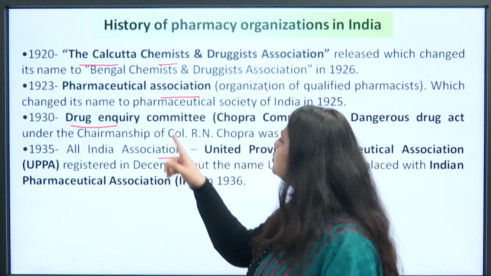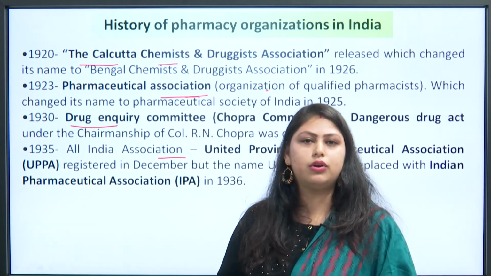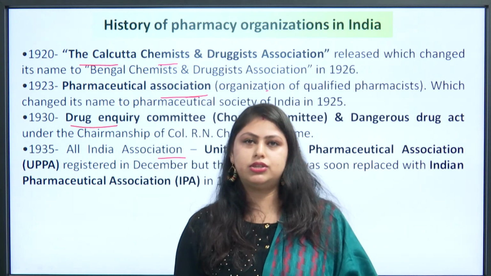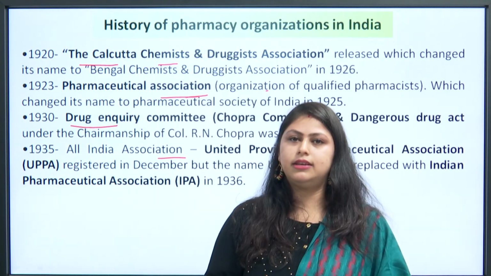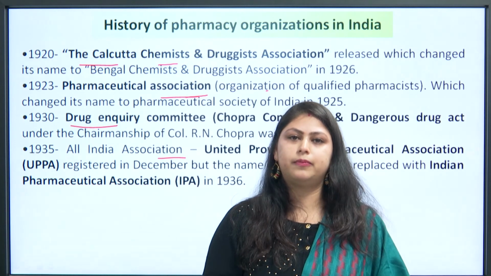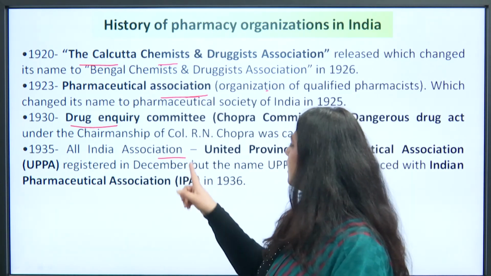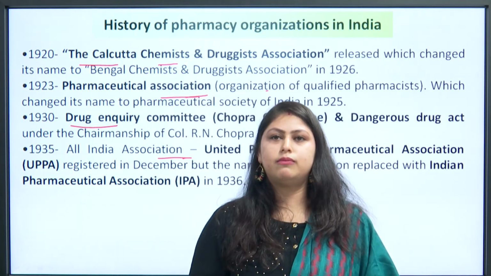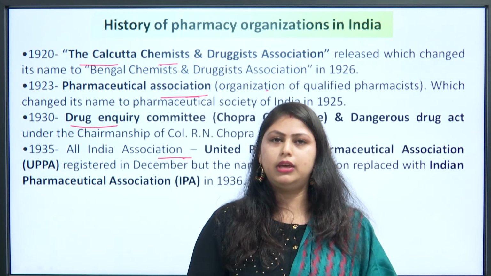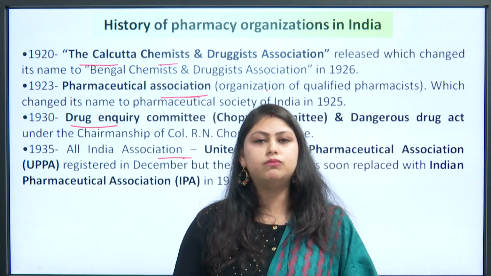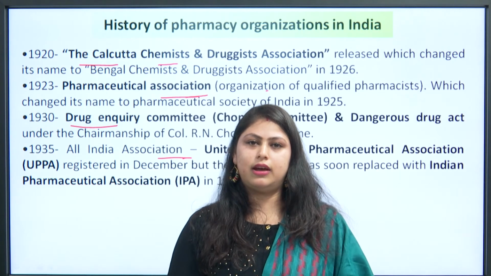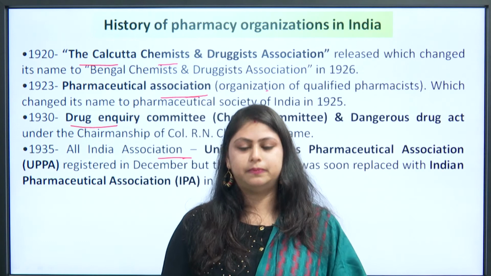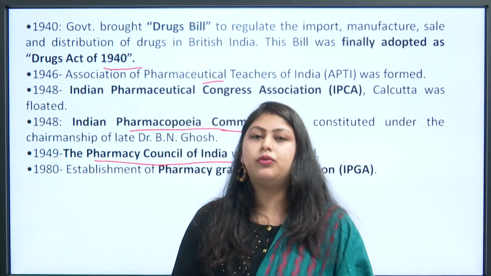Next is the Pharmaceutical Association, the organization of registered or qualified pharmacists, whose name changed to the Pharmaceutical Society of India in 1925. Afterwards, the All India Association, the United Provinces Pharmaceutical Association, UPPA, registered in December, but the name changed to the Indian Pharmaceutical Association, also called IPA, in 1936.